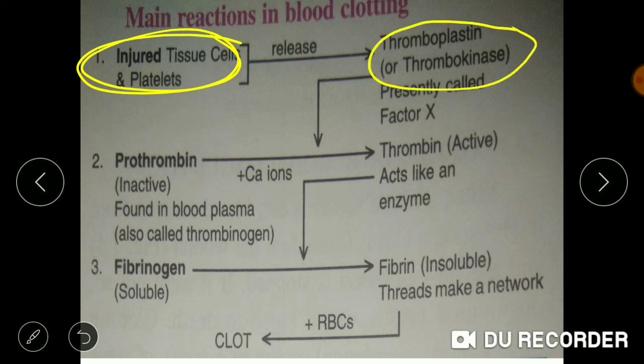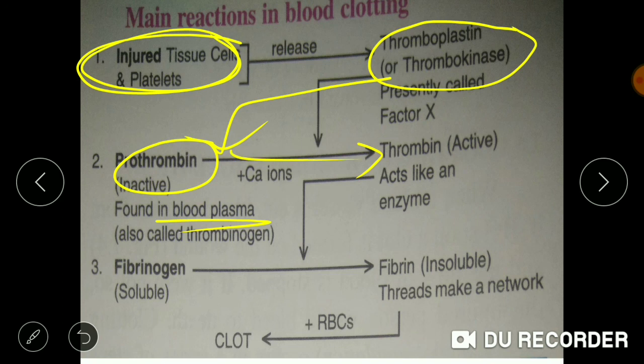This thrombokinase enzyme converts prothrombin, which is present in an inactive state in blood plasma, into thrombin, which is the active state.